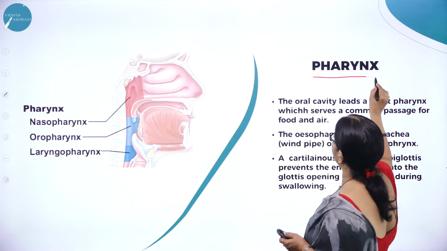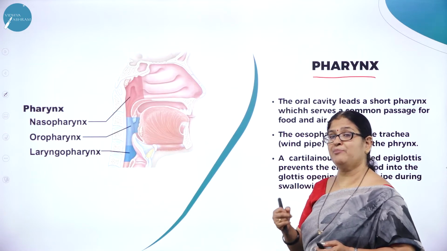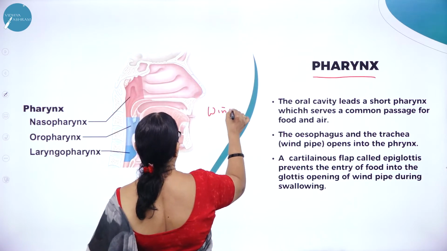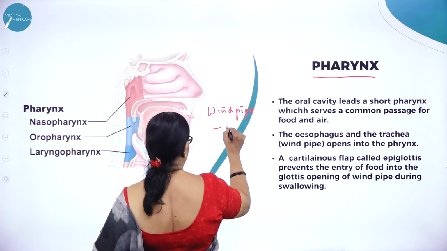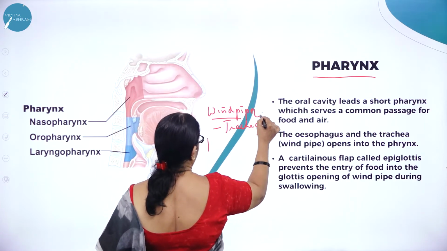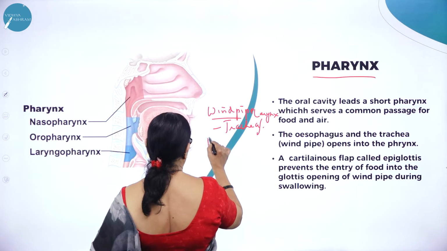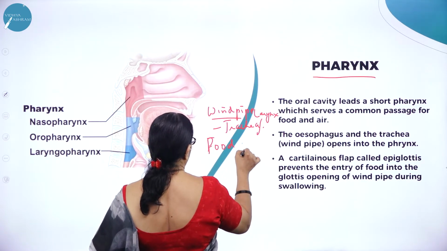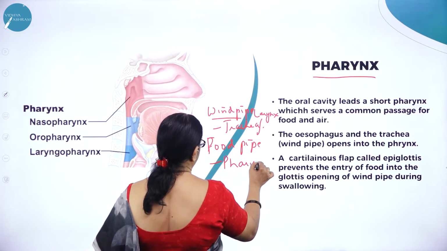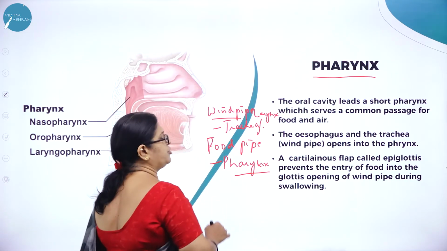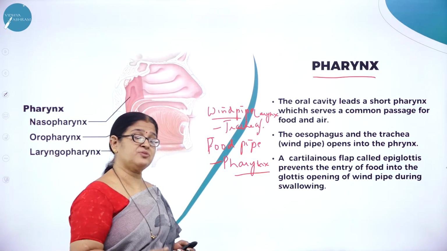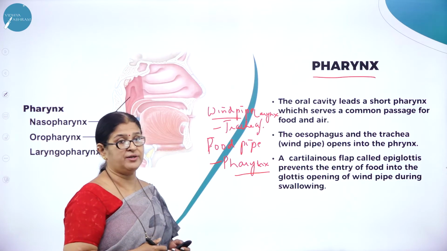So next is the pharynx. As I said, we have two very important pipes. One is called the windpipe, that is the trachea, and the other, we can also use the word larynx. Then the food pipe, that is called the pharynx. So we know the food pipe is very important for the passage of food. What is the larynx? The larynx is very important for the passage of wind, air.